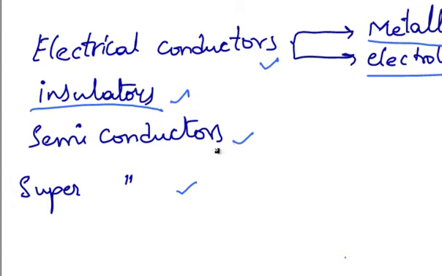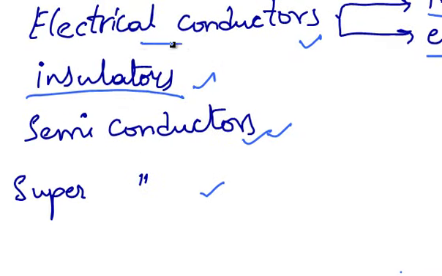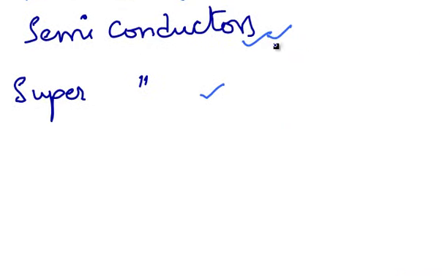Now let's study the semiconductors. The semiconductors are the substances which exhibit properties intermediate between electrical conductors and insulators. Certain elements like group 14 elements, especially silicon and germanium, possess the properties of semiconductors. The conductivity of semiconductors can be increased by the addition of certain impurities called doping elements to these semiconductors. The process is called doping.